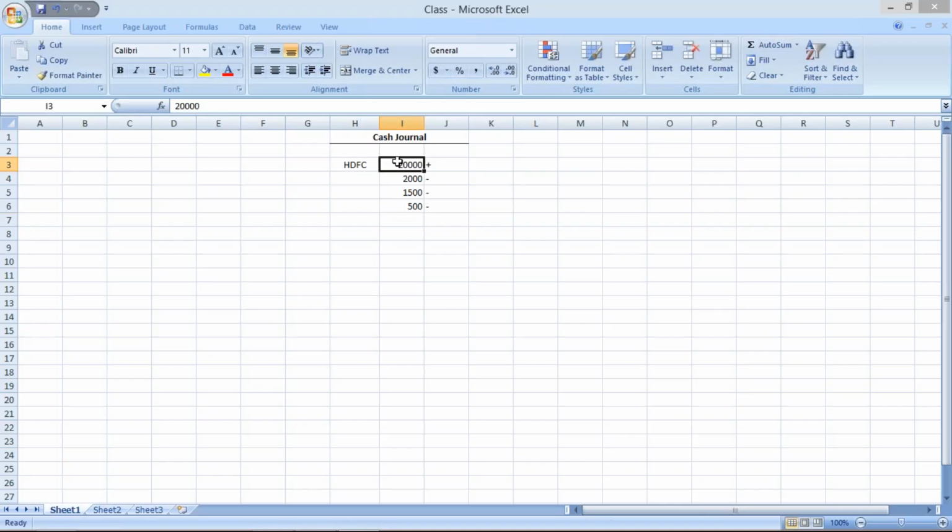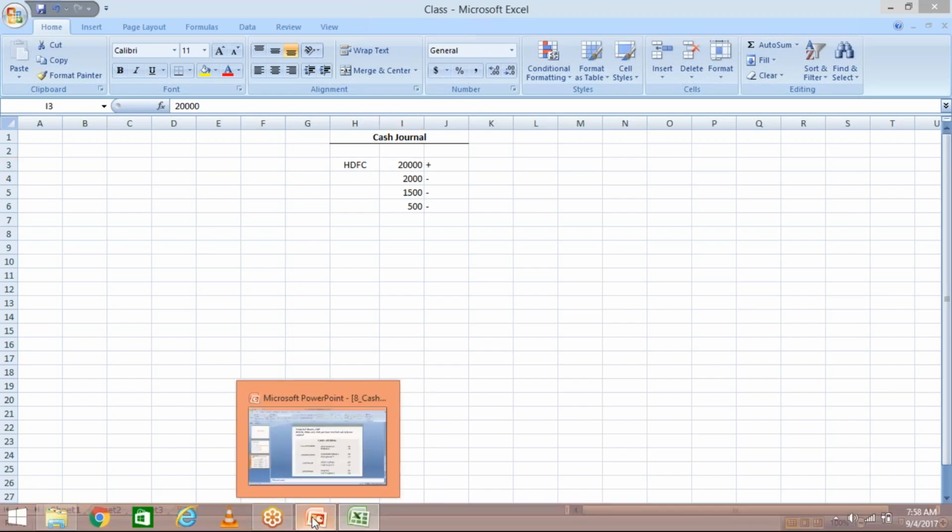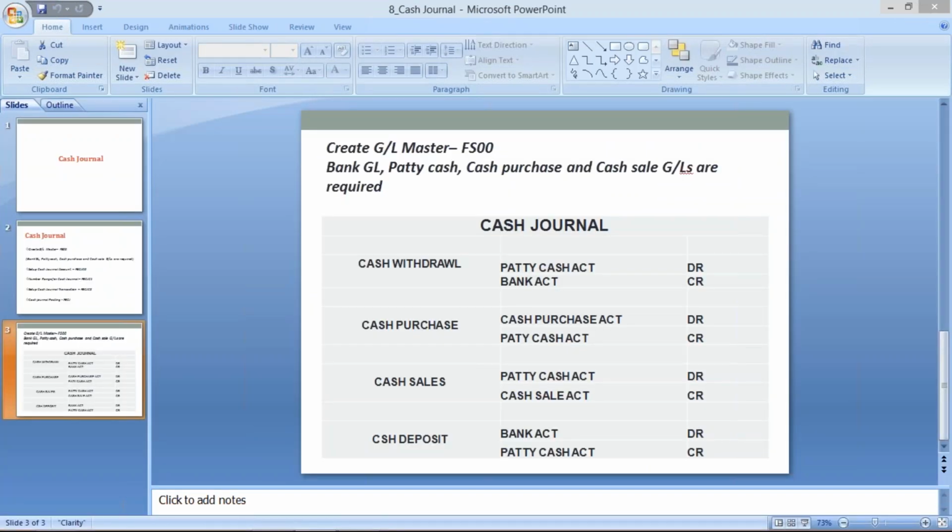Once that happens, whoever the cashier is, he or she keeps watching this, and once the amount decreases to 2,000 or 3,000 rupees, they are going to withdraw the remaining 17,000 or 18,000 again, to maintain a budget of 20,000 rupees. That is the procedure. So here, what is the maximum transaction which can take place? Generally, we can withdraw from the bank. So during withdrawal, what is happening?